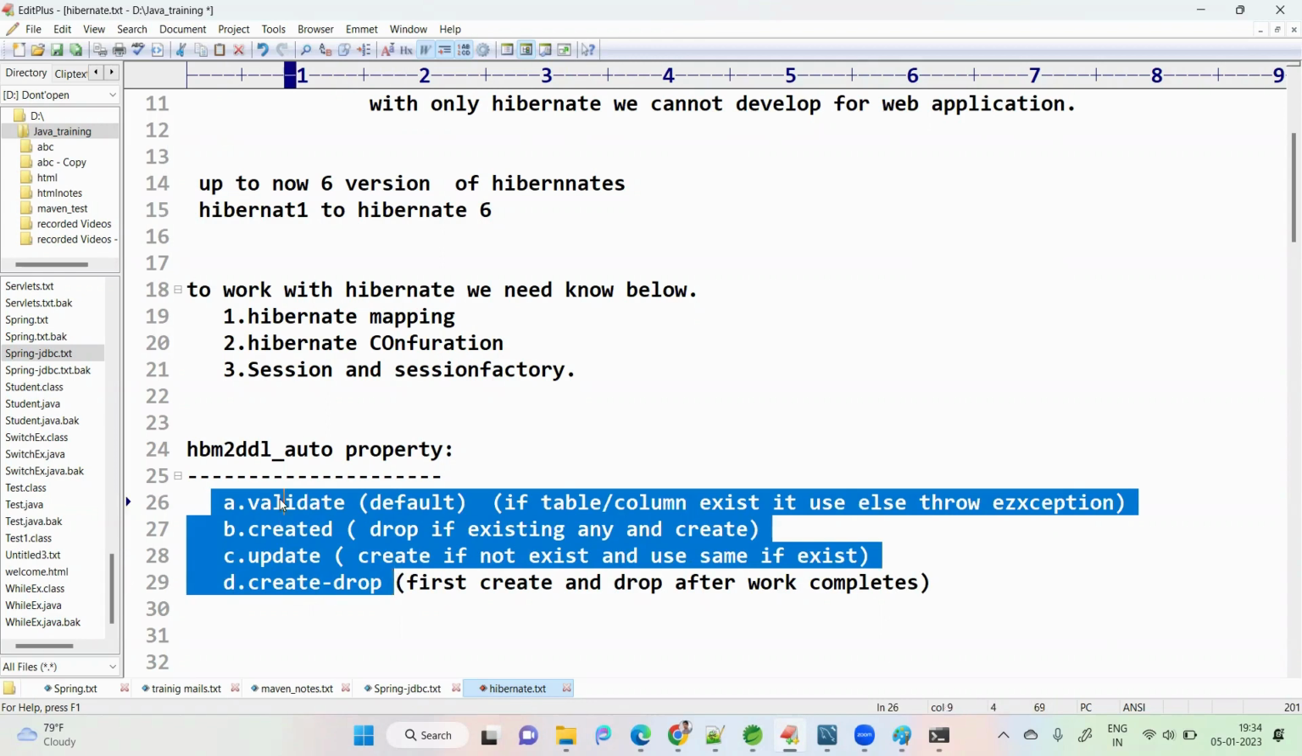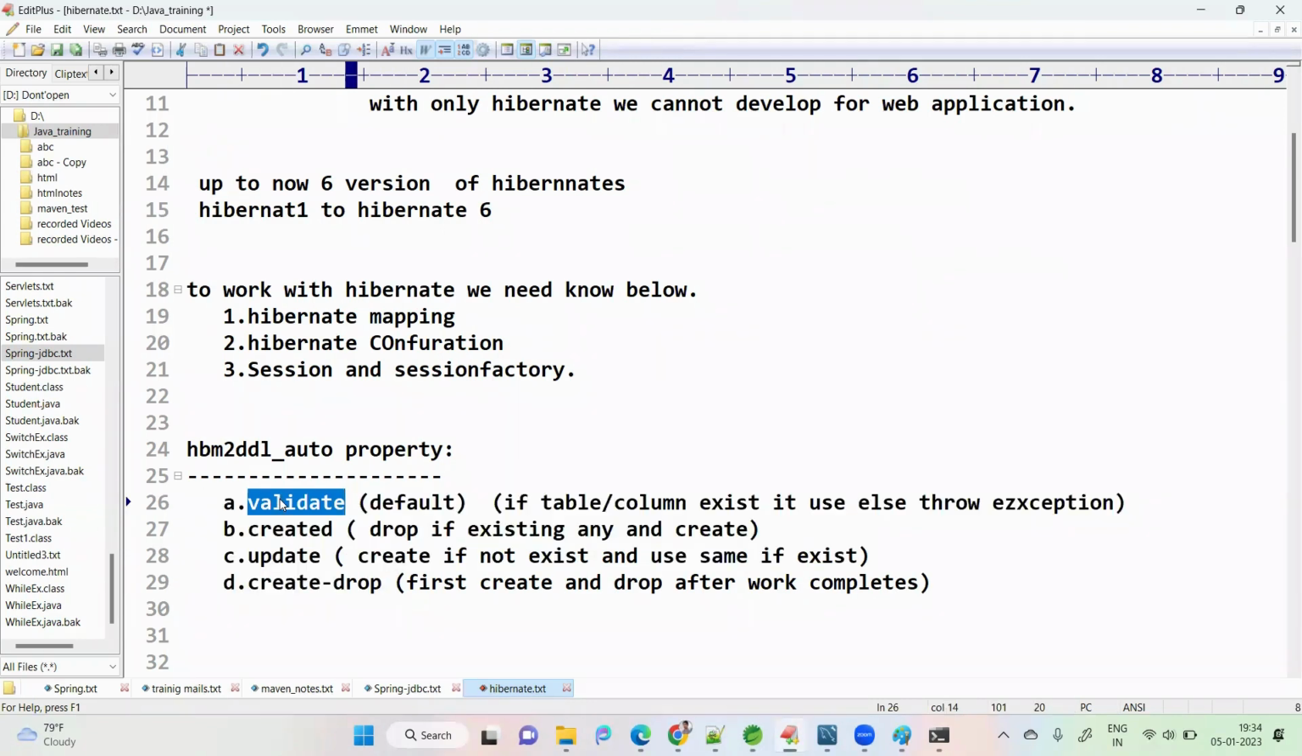First you can give validate. It is the default one. If you don't give anything, it is only validate. Next one is create. That means first drop the existing table and it will create automatically. Update means it uses the existing table, and if it does not exist, it will be created. Last one is create-drop. First it will create, and immediately after the work is completed, it will drop that.